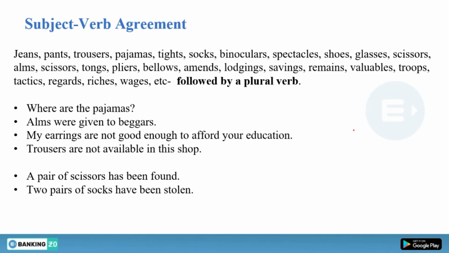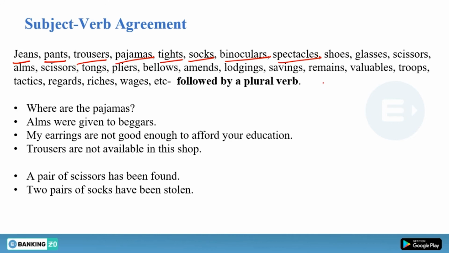Moving further, we have some concepts based on subject verb agreement. These are the words, basically nouns, that have s at the end of the word, like jeans, pants, trousers, pajamas, tights, socks, binoculars, spectacles, and so on.